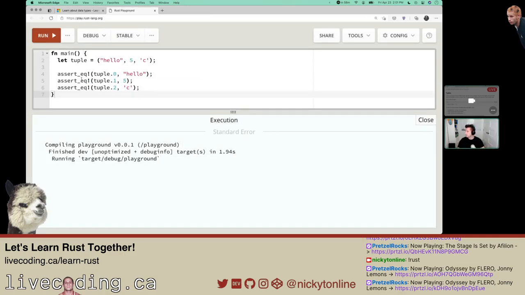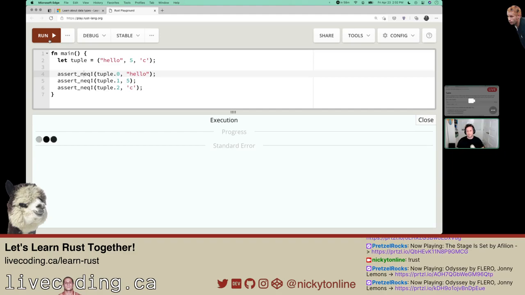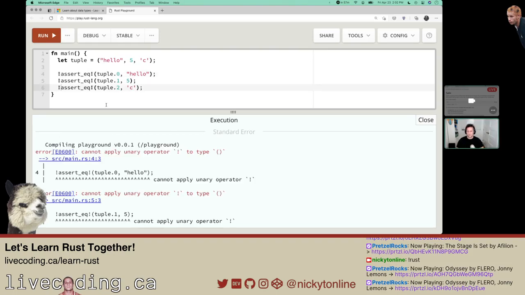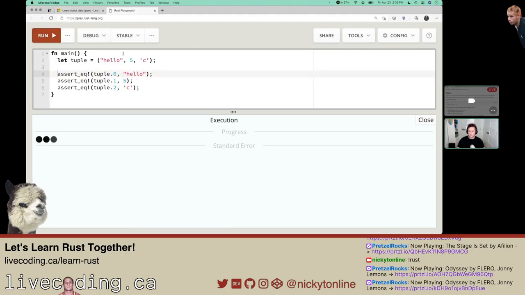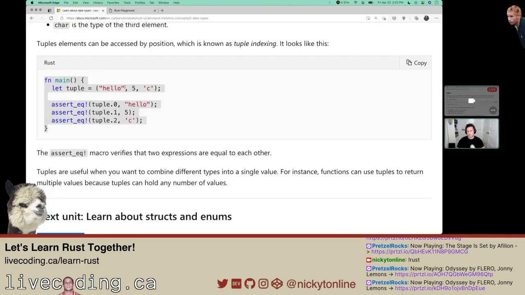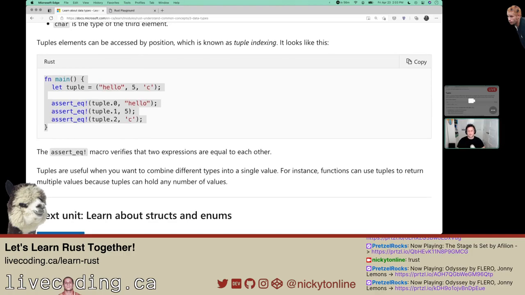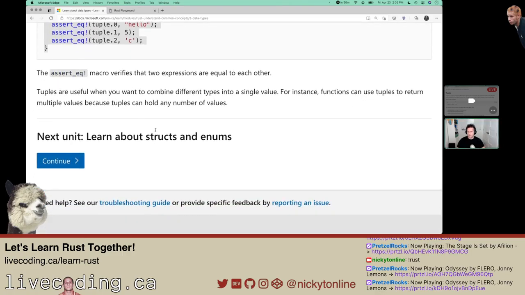So it's just asserting it. I'm going to guess it's not equals if you do this, and this should blow up when we run it. It should say they are equal. I would have assumed any Q would have been it. I'm going off script here, so I'll just let it run like that. This is saying tuple should equal hello. Tuple at position 0, 1, and 2, so hello, 5, and C. I don't know yet if the string is considered a primitive type or not, but for the 5 and the C, when you do the equals, it's the values, I'm guessing. That's why it's working. Anyways, we'll keep moving on here.